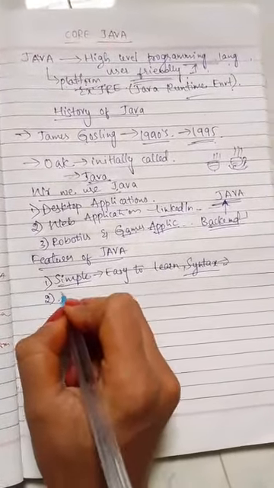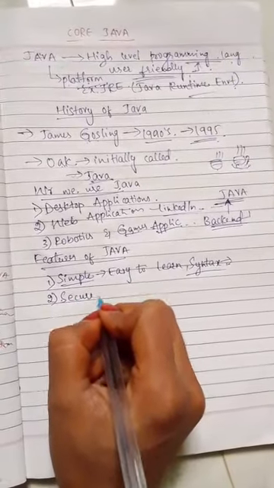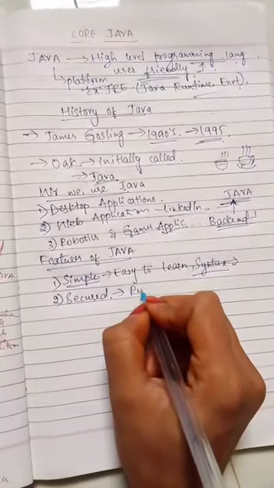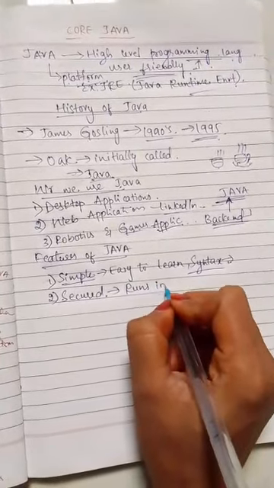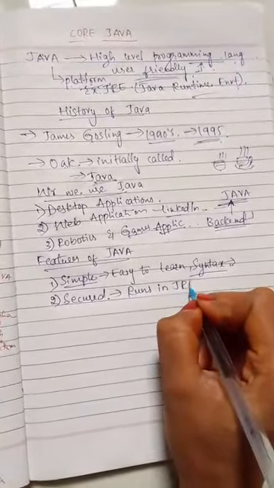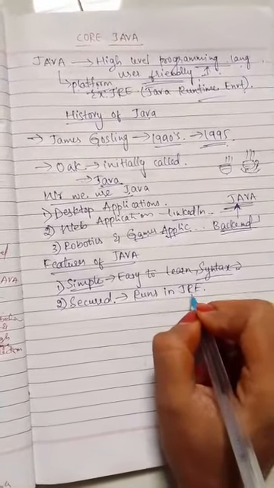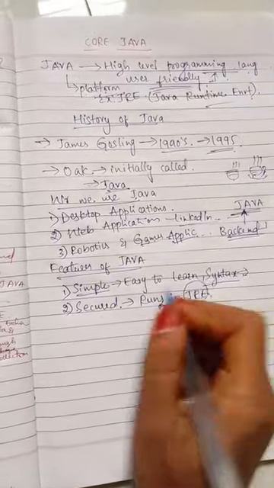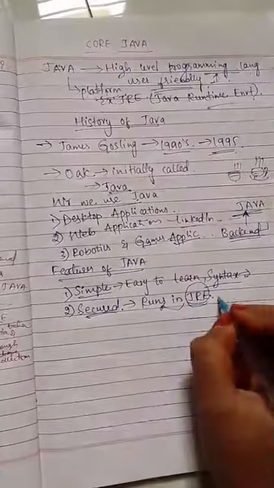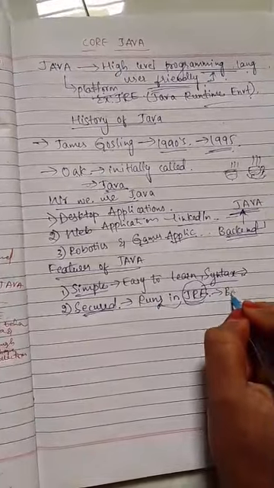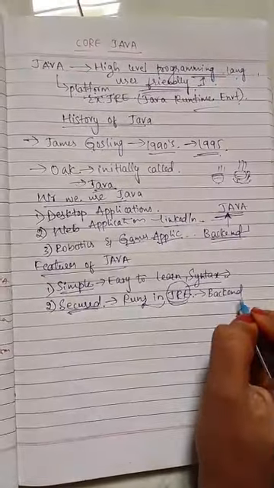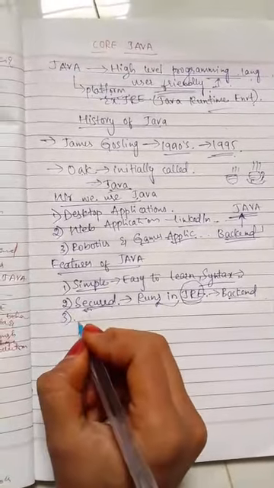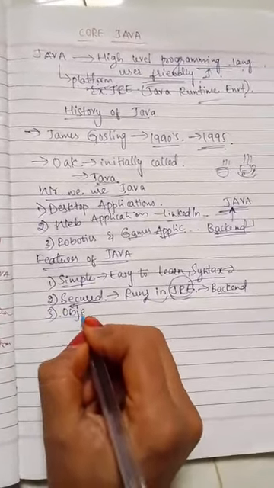And the second one, it is secured because the program runs in JRE, that is the Java Runtime Environment. The programs run in their own JRE. That's why it is very secure. It's for backend, right? You can think of the security. It's very secured. It is object oriented.